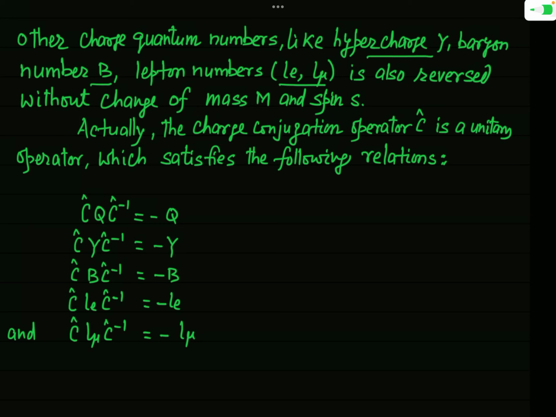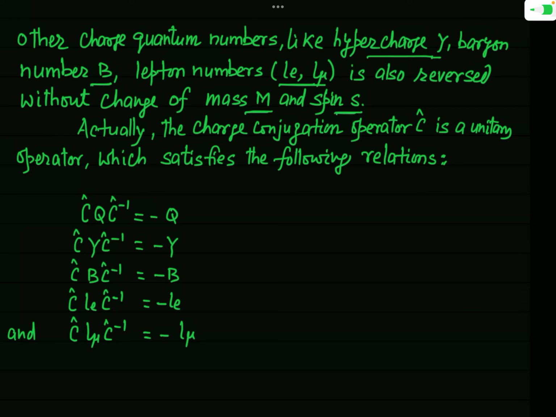But there is no change in mass of the particle and spin of the particle. Okay, have you understood that after the charge conjugation operation there will be a change of charge, magnetic moment, even helicity. But not only these, the hypercharge also changes its sign, baryon number also changes its sign, lepton number also changes its sign. But at the same time, after this symmetry operation, there is no change in mass and spin of the particle.